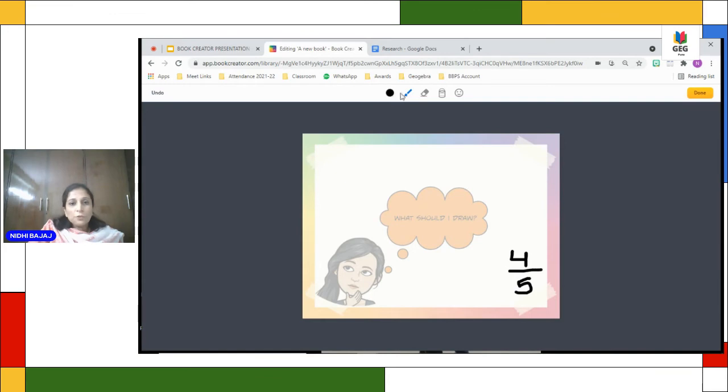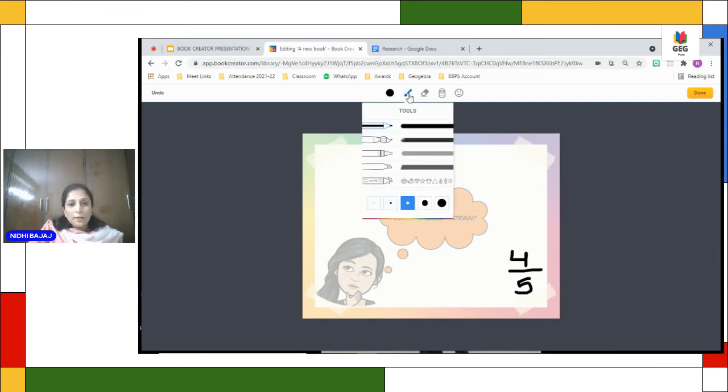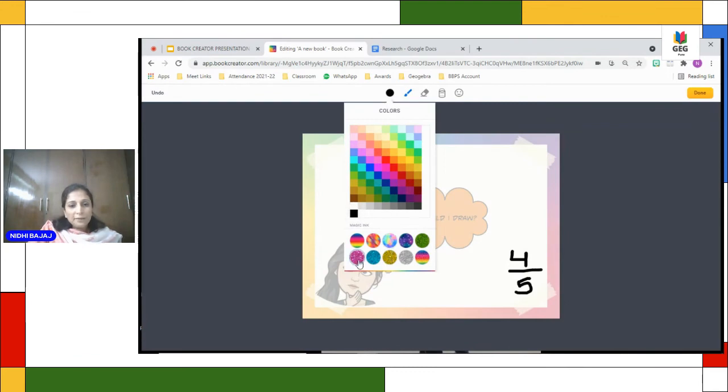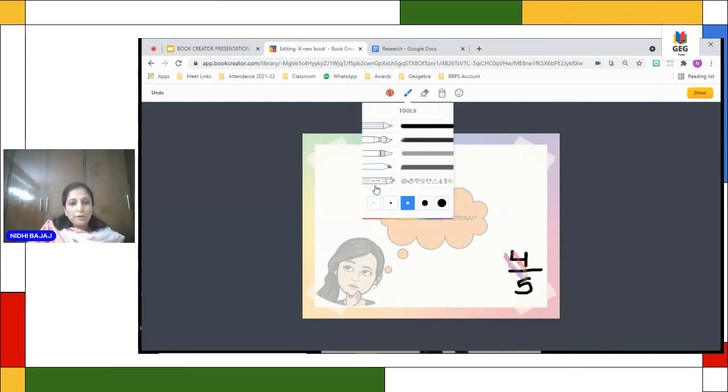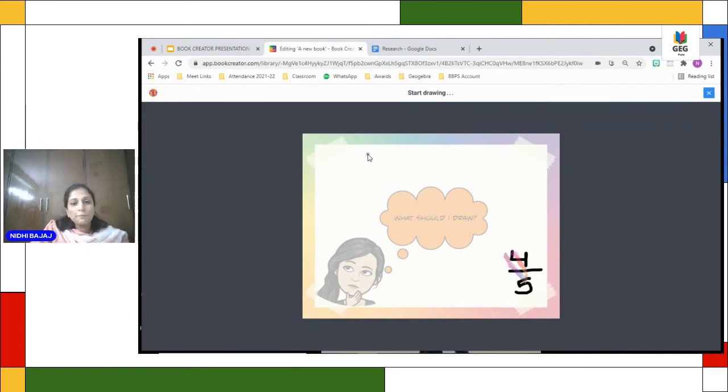And if I want to, this is a paintbrush coloring tool. If I want to highlight, I can use that too. So I can change the color, and if I want to highlight, I can highlight this. One very amazing tool for people like me is the auto tool. So if I take the auto tool, it is very intelligent. So I want to draw.